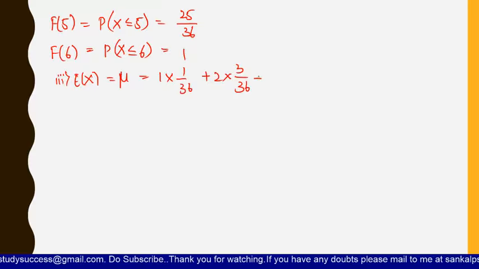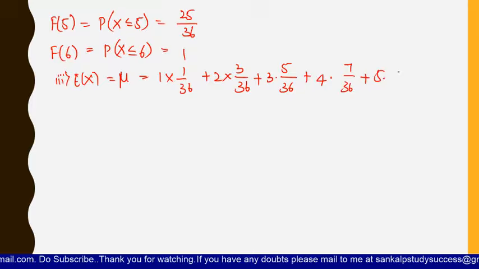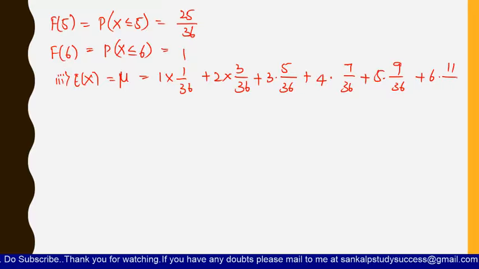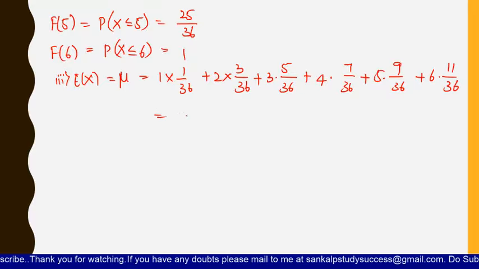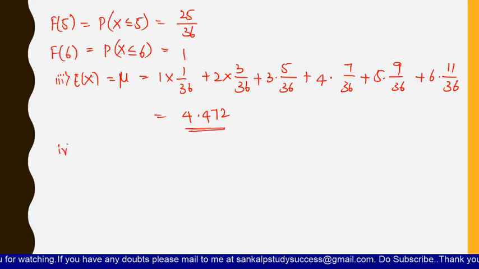Into 3 by 36 plus 3 into 5 by 36 plus 4 into 7 by 36 plus 5 into 9 by 36 plus 6 into 11 by 36. Now if you calculate this value, then you will get it as 4.472. This is the value. Now coming to the variance, which is sigma square.